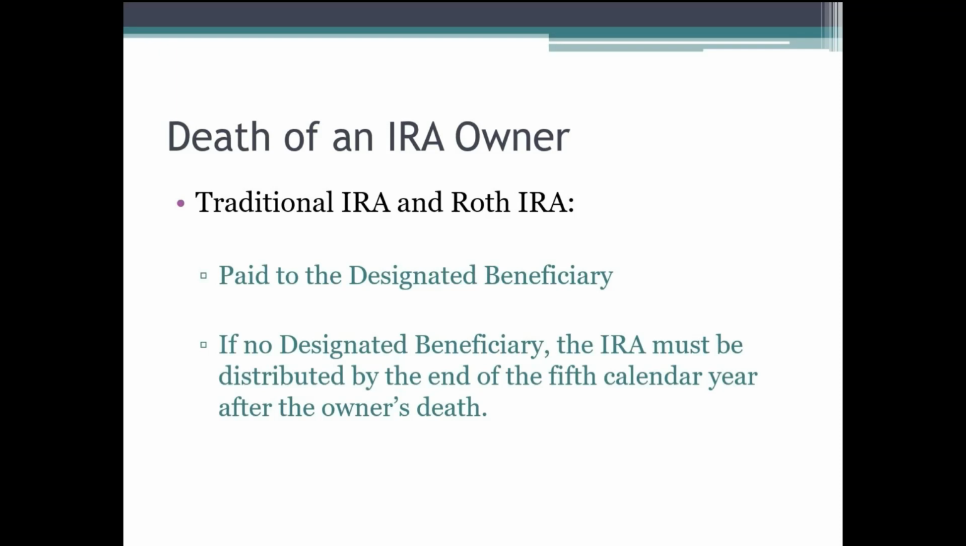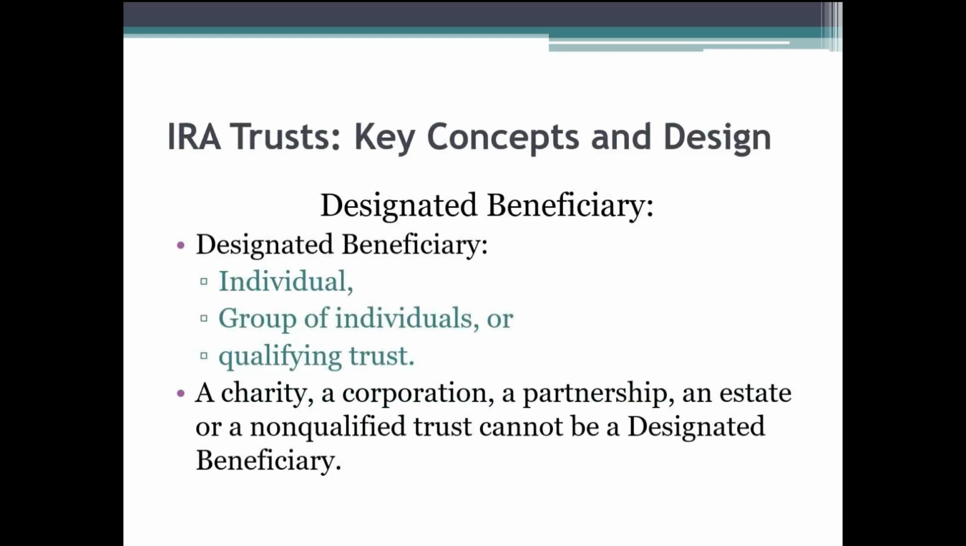If I have a designated beneficiary, then the designated beneficiary or beneficiaries can continue the tax-deferred status of the IRA. If I don't have a designated beneficiary, that's not an option. It's going to be immediately recognized as taxable income and subject to federal income tax. So who's the designated beneficiary? A designated beneficiary can be an individual, a group of individuals, or a qualifying trust.